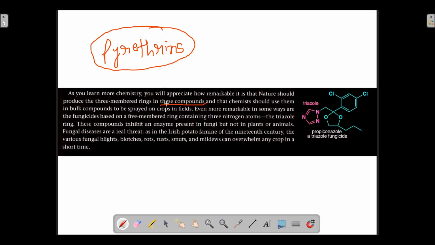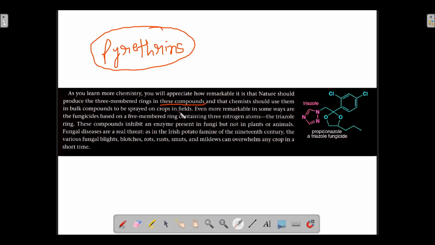Chemists were able to use them in bulk compounds to be spread on crops in fields. So pyrethrins can be used as agrochemicals, and they contain three membered rings, although three membered rings are very unstable. Despite that, they are produced in nature. This is the wonder of nature. So chemists are able to use them in bulk to be spread on crops in fields, so they are used as agrochemicals.